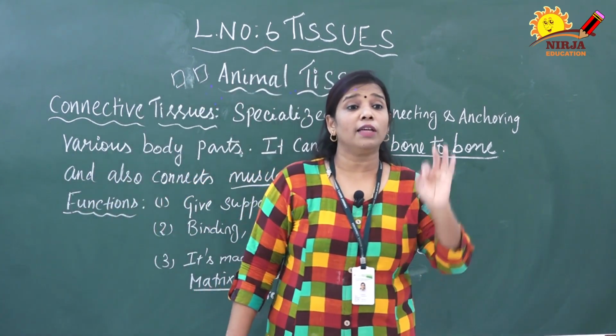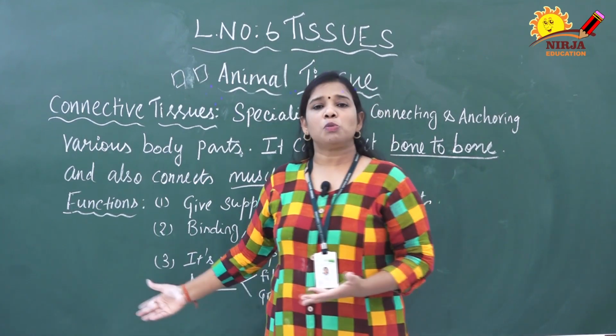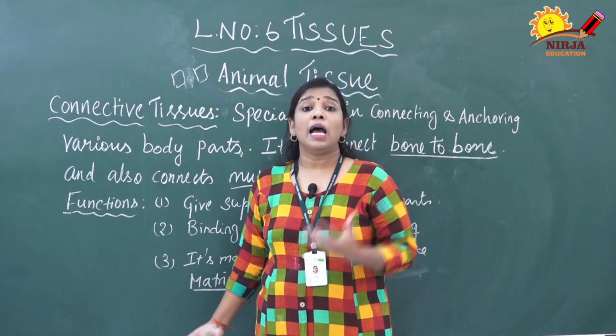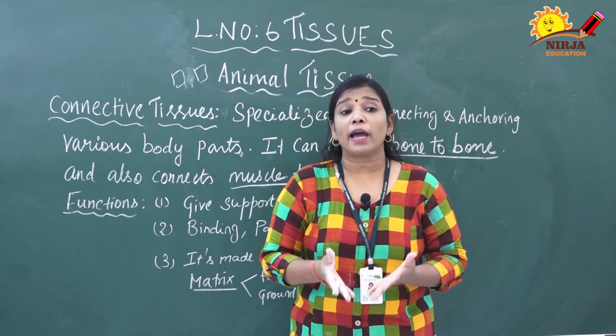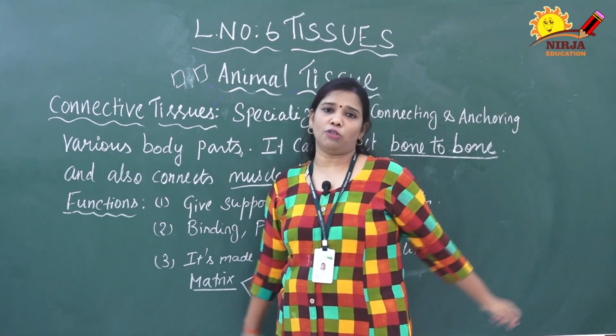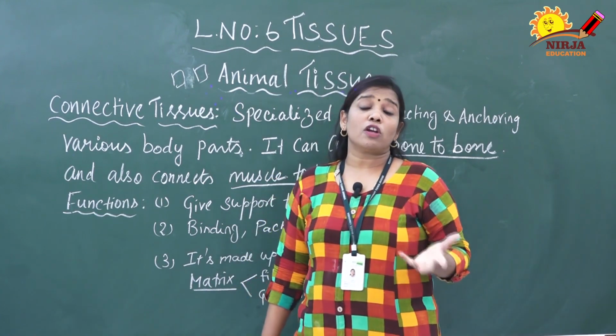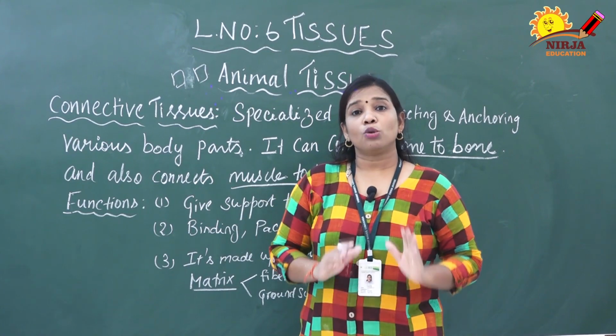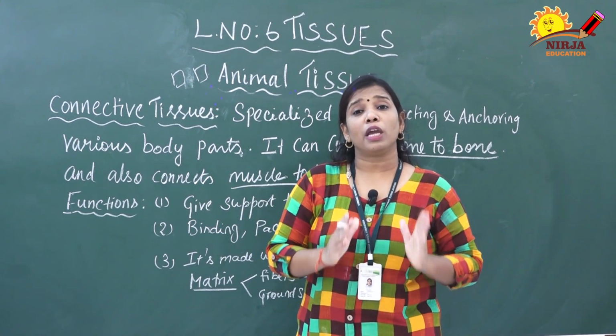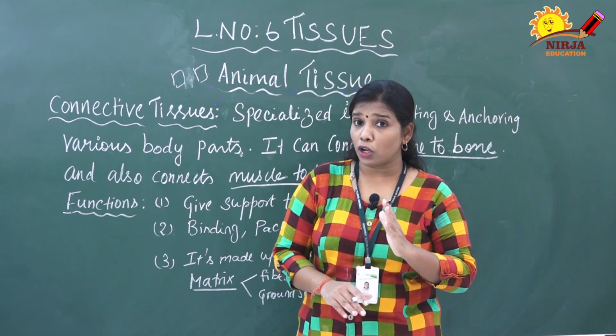Why is the matrix important? As we all know, it is fibrous in nature and it binds the other tissue. In fact, the nature of the matrix decides the function of the connective tissue. So according to the nature of the matrix only, the function of the connective tissue will depend. So the main part of the connective tissue is the matrix. So keep it in your mind.